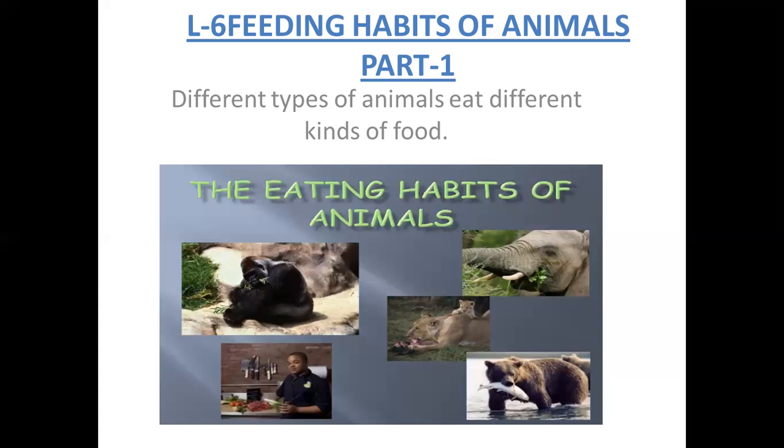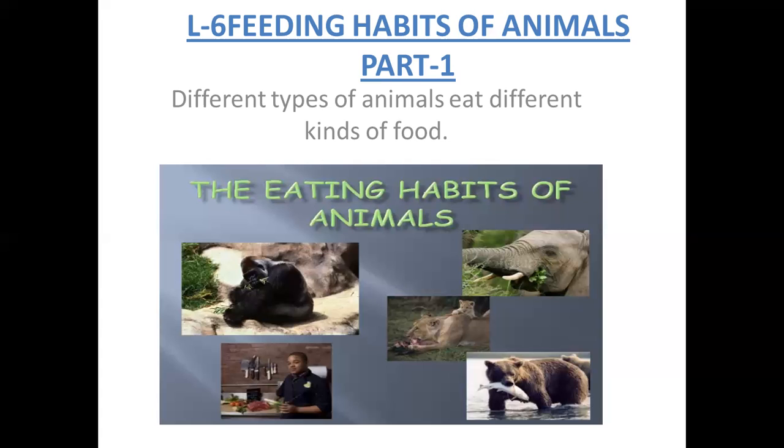And coming to the lion, it's eating flesh. And coming to bear, it's eating fish, and also this bear eats plants also. And here human being, he will also eat both flesh, meat, eggs, chicken as well as vegetables.